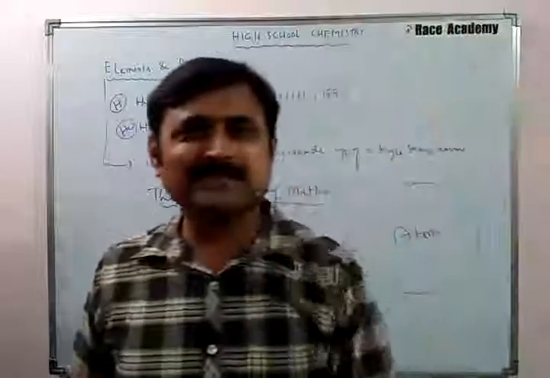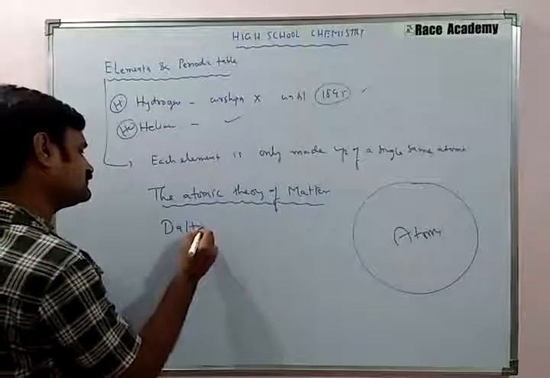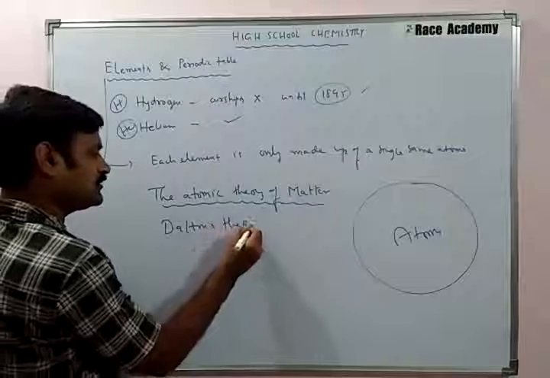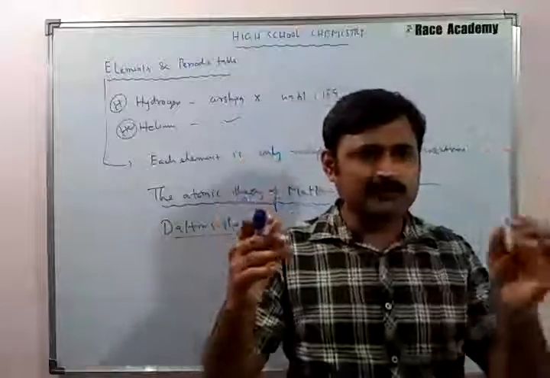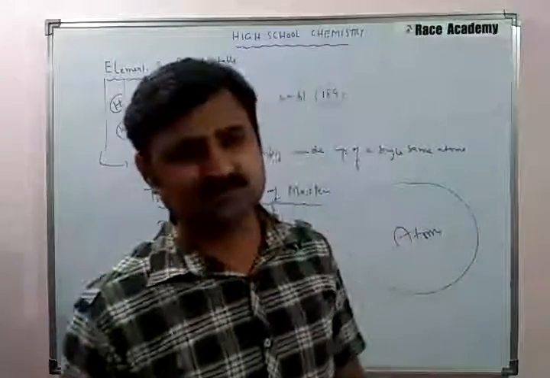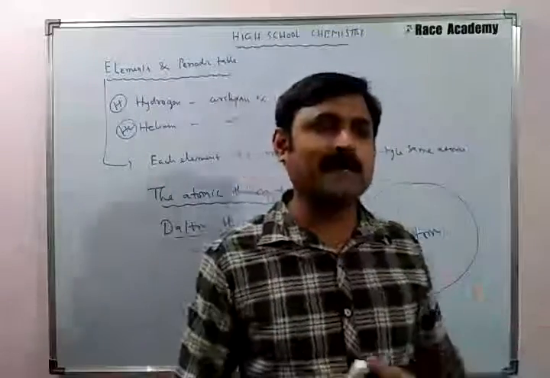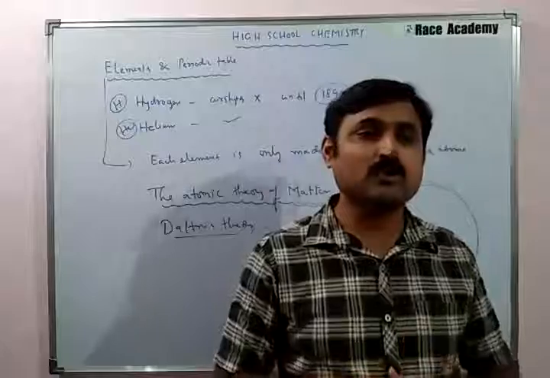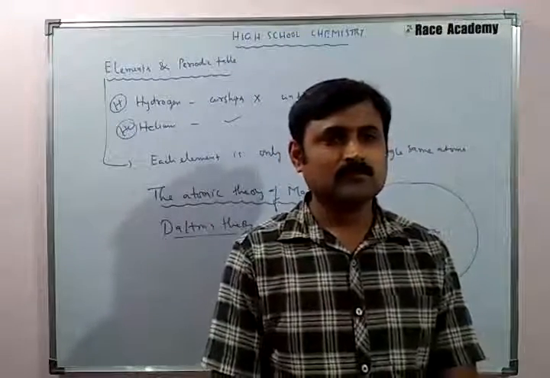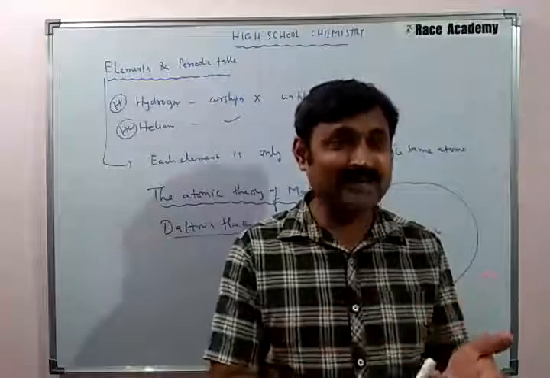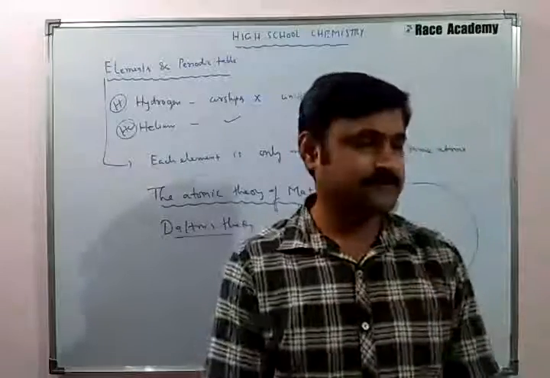So what is Dalton's theory? All matter is made up of tiny particles called atoms. An atom cannot be created, cannot be destroyed, and cannot be divided into smaller particles.